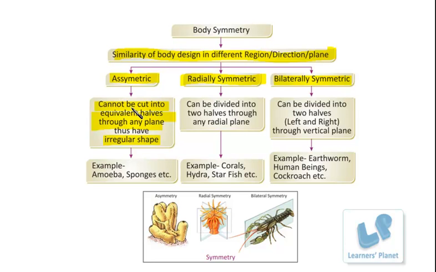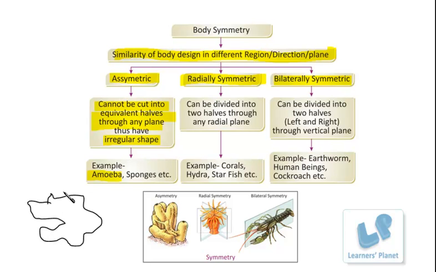You can easily understand this with the help of amoeba. It has an irregular shape, right? If you divide it from any plane, do you think the parts match each other? You can try it out. Let me draw this structure here, let us say this is an amoeba.